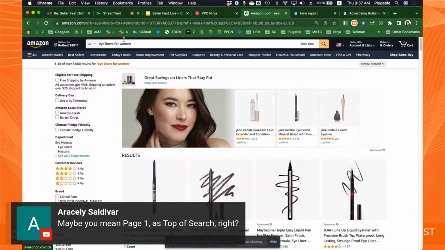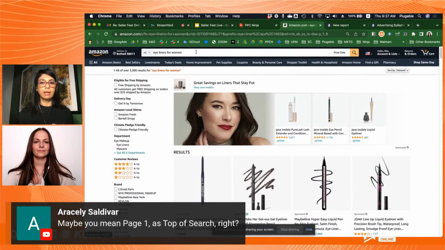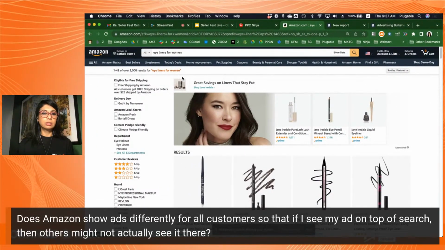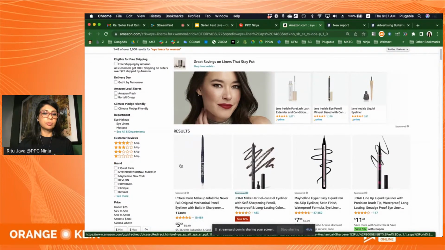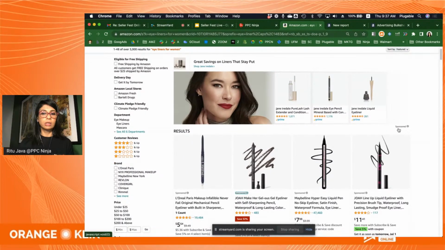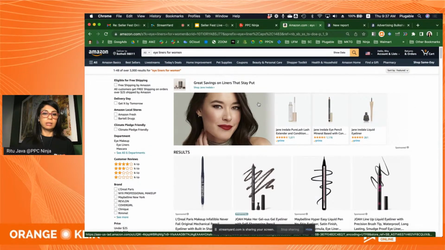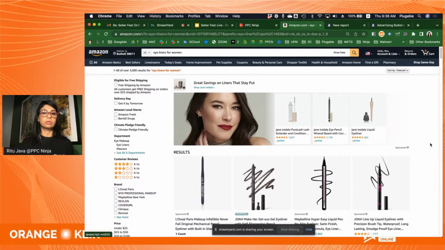So when I type anything into the search bar, I will see some ads here. This section of sponsored product ads, there's 1, 2, 3, 4. These 4 are the top of search for sponsored products. And this ad here is the top of search for sponsored brand ads, right? So that's basically the difference between sponsored brands and sponsored products. But together, this is top of the search results page on page 1 only. Top of search is only for page 1.